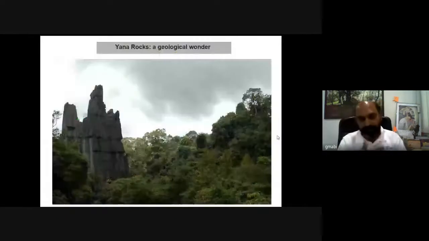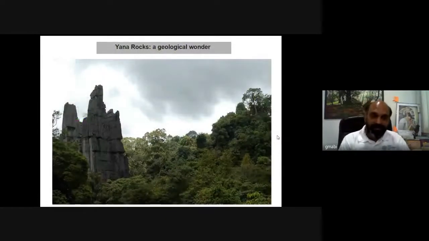Then further south in Karnataka, we have certain geological wonders called Yana rock. Geologically interesting, even botanically, because there is a palm called Corypha palm, which grows here and which also grows directly in the Andaman and Nicobar Islands. So there is a disjunct distribution of this particular species. So phytogeographically also it is very significant.